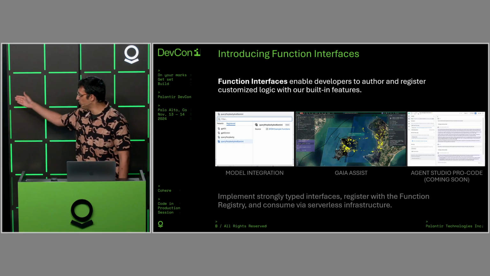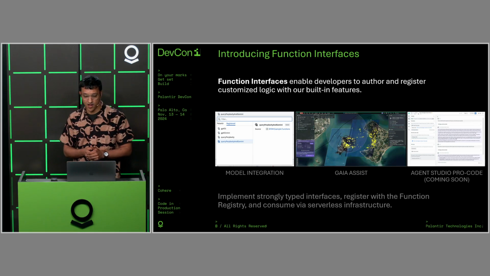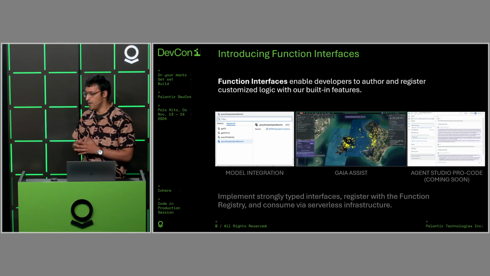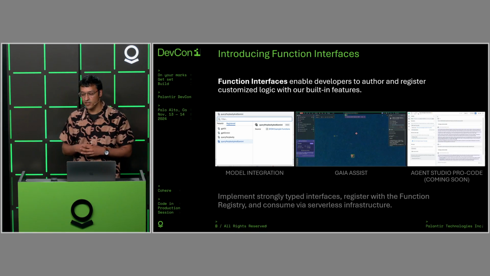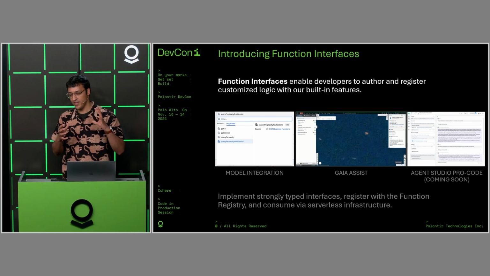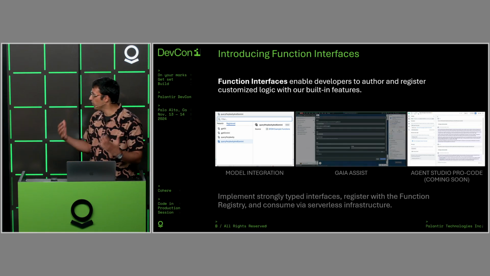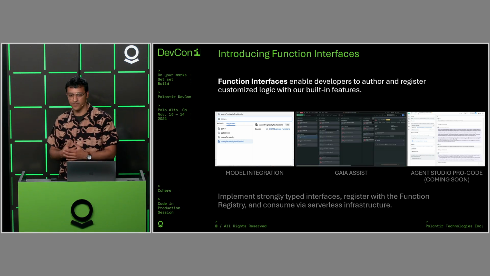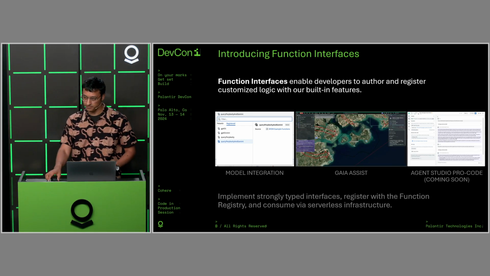And then coming up soon, Agent Studio. Many of you have seen the booths around that. Super exciting. There'll be some function interfaces coming out in the coming months to enable hybrid low-code and pro-code agent authoring in that environment. Again, all of these are strongly typed and then registered in the functions registry and then served in our auto-scaling serverless infrastructure.